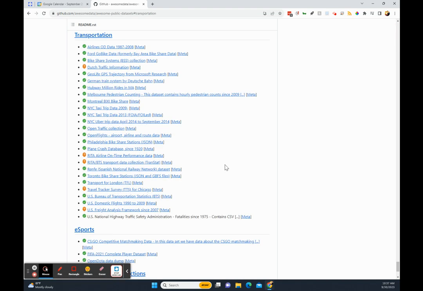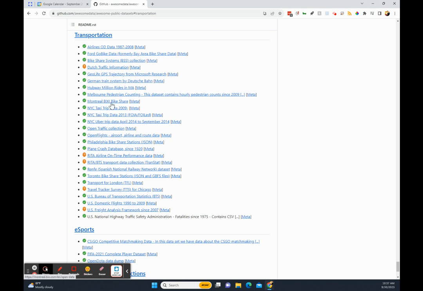So I have been looking around, and transportation is something that I find super interesting. I'm a huge fan of biking. I'm also a fan of trains, but I clicked into this German train system, and it was all in German. I was very tempted because I know some German at least, but I don't think that's the right way to go for us. So let's try to find one of these bike data sets that's any good.